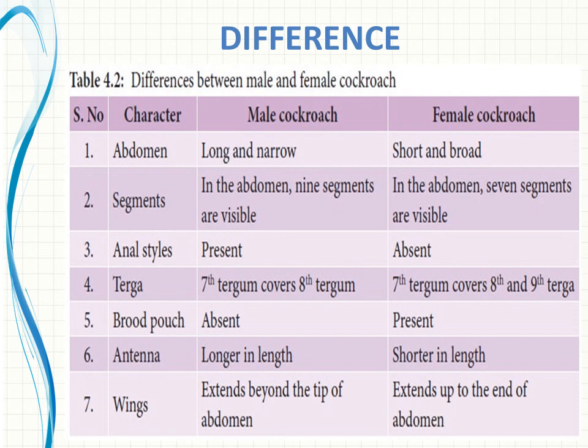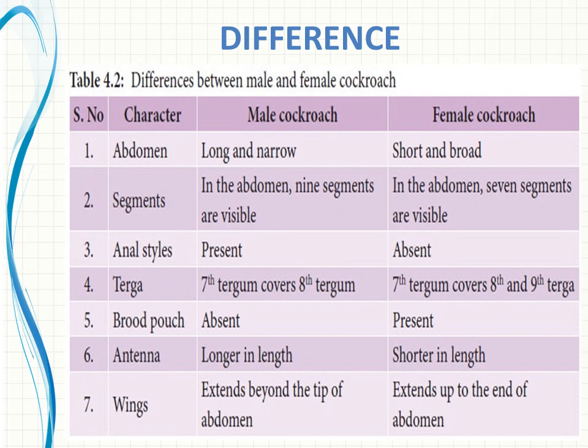The antenna is longer in male and shorter in female. Then the wings extend beyond the tip of the abdomen in male, but in female they extend only up to the end of the abdomen. In male they extend beyond the abdomen, right? So these are the major differences between male and female cockroaches.